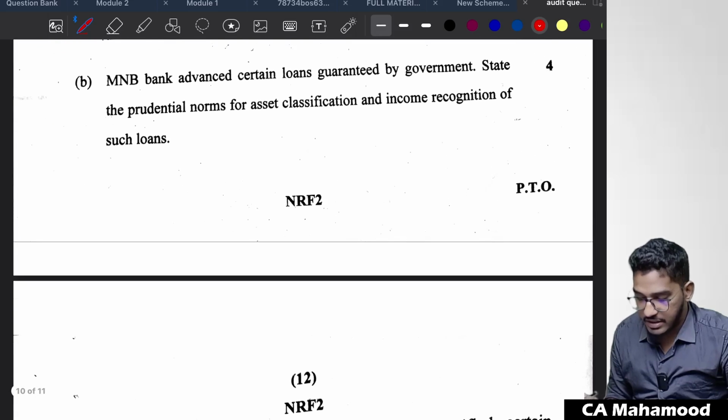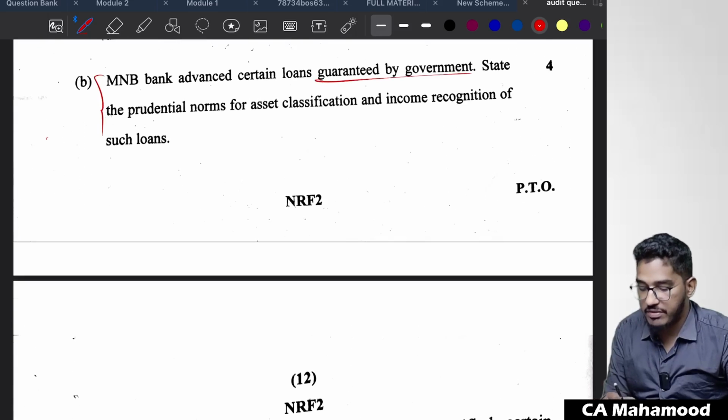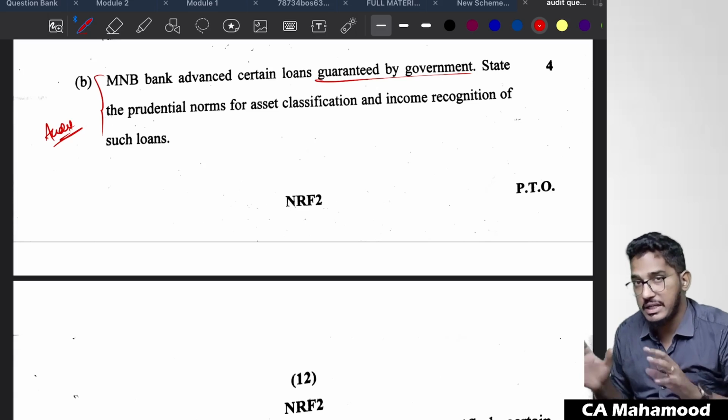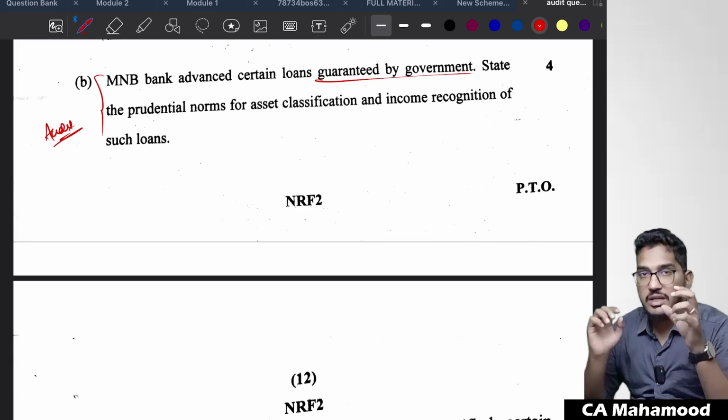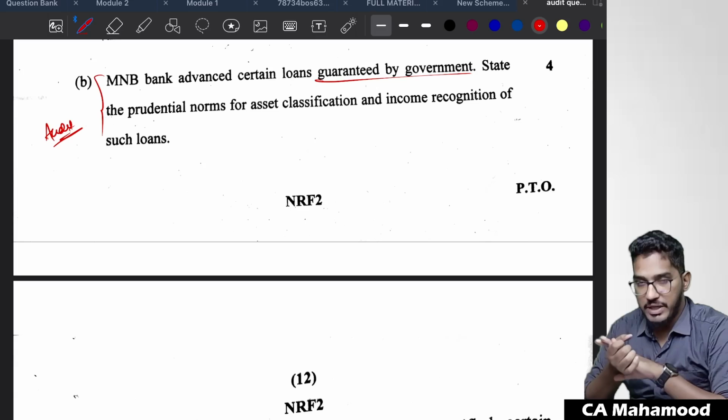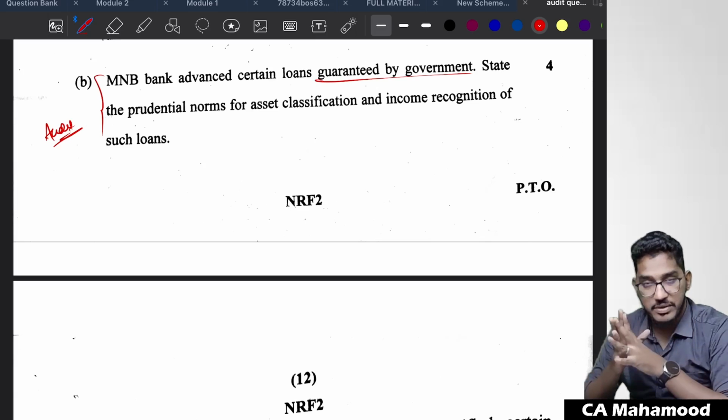MNB bank advanced certain loans guaranteed by government. Once again from audit of banks. In case government guaranteed advances are there, what will be the NPA treatment? In case advances guaranteed by the central government, that will not be treated as NPA if the guarantee is not yet revoked. However, if the guarantee has been given by state government, there is no such special privilege.